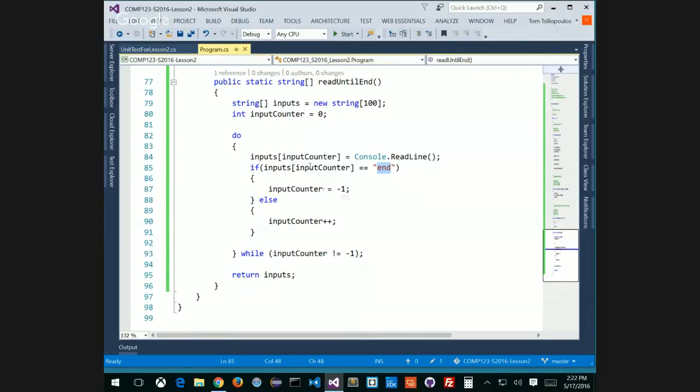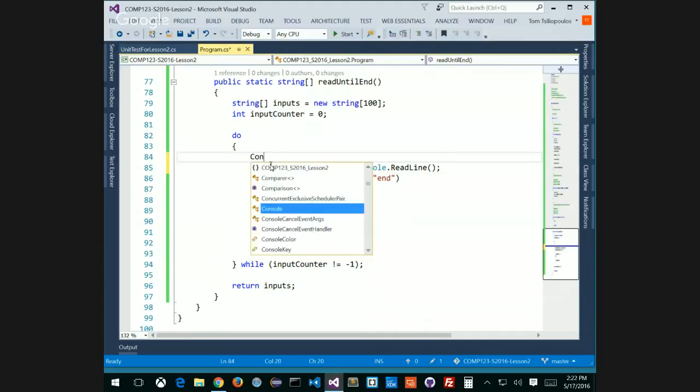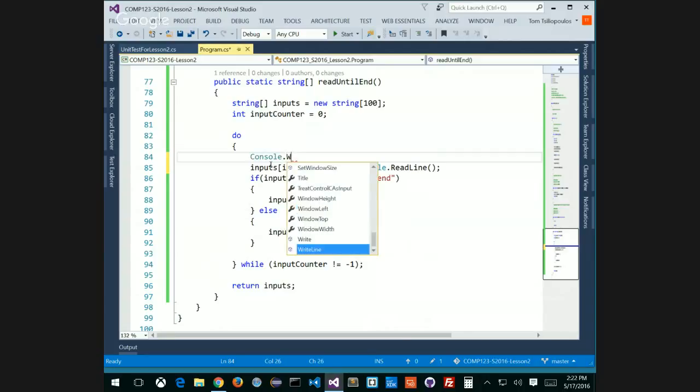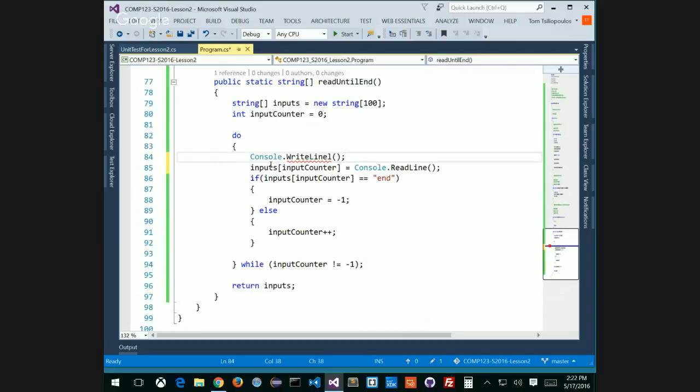When I enter something in, if I get my console read inside my do loop, I want to do something like this. Console.WriteLine. We're going to finish this next day. And in my Console.WriteLine, if I can type it properly, "Enter a value." We're going to say something like "End to stop," typed in brackets.